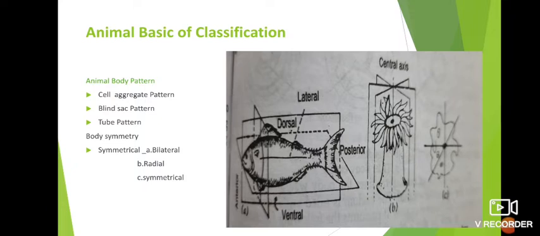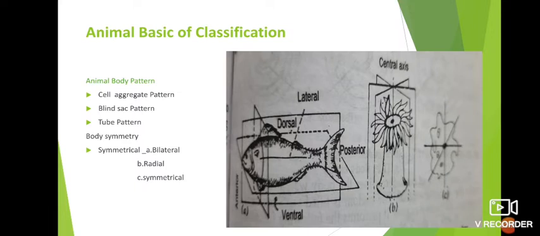In this body pattern, the animal's body is simple in form. The cells do not form tissues or organs, and their nervous system is poorly developed. The best example is a sponge. The second pattern, blind sac pattern. This is more complex than the previous one. The digestive cavity opens to the outside by a single opening. Their food is taken in and thrown out through the same opening, that means the mouth. The best examples are hydra and liver fluke.